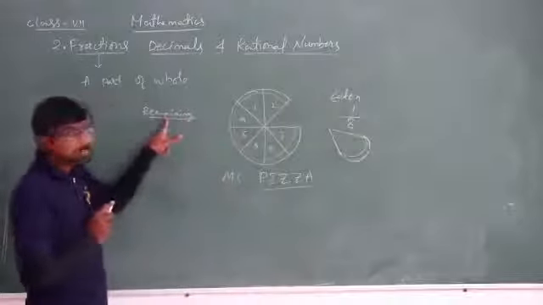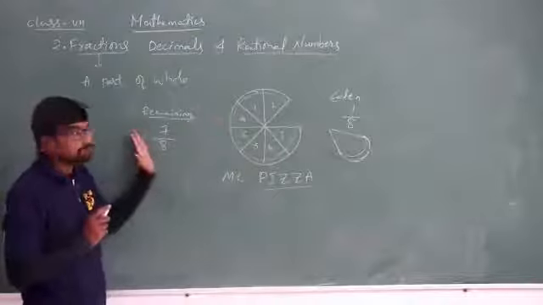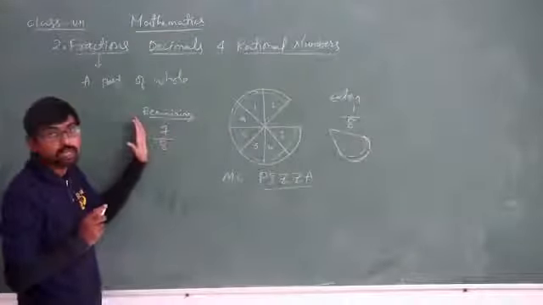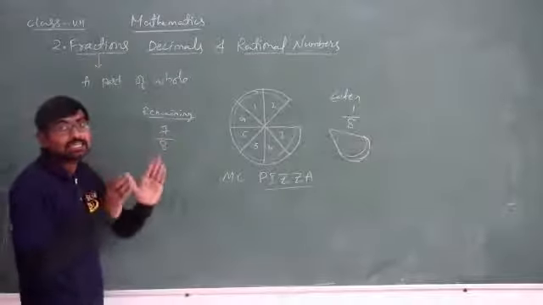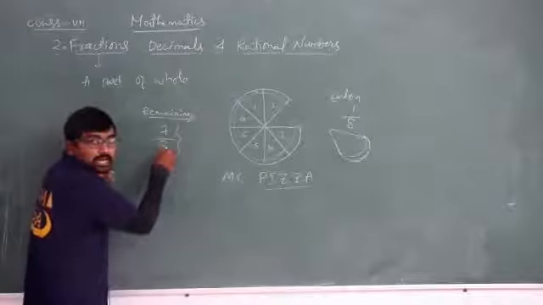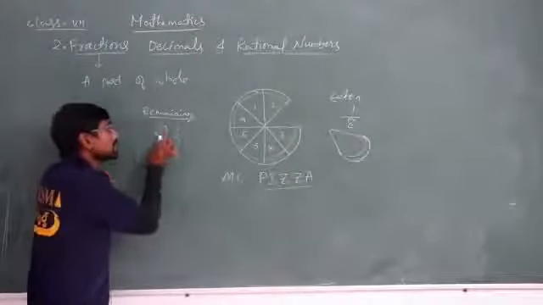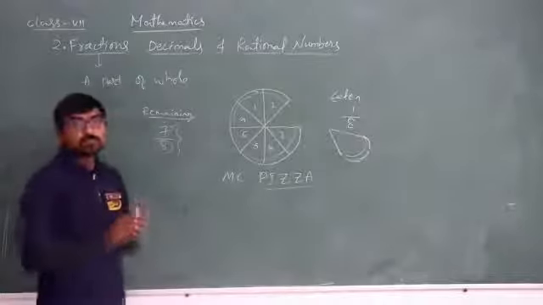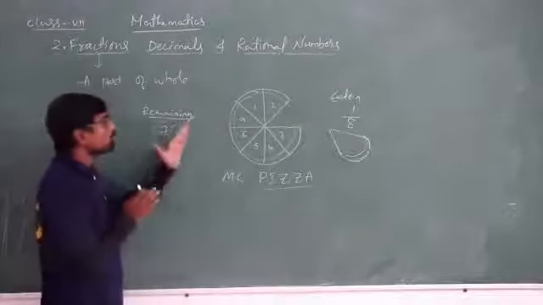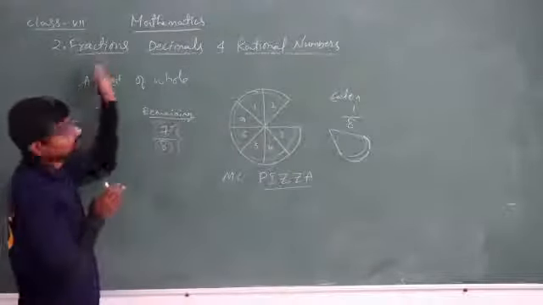Here in the remaining, after eating 1 part, how many parts are left? 7 parts. So, for the parts which have been left, to be clear, we will write in this manner: 7 divided by 8. It represents that in total we have 8 parts, and of those 8 parts, 7 parts remain. Understood? So this is how we write the general form. This form is called a fraction.